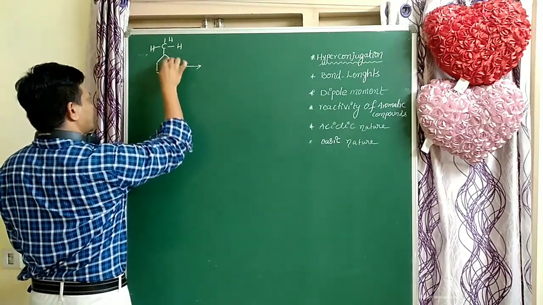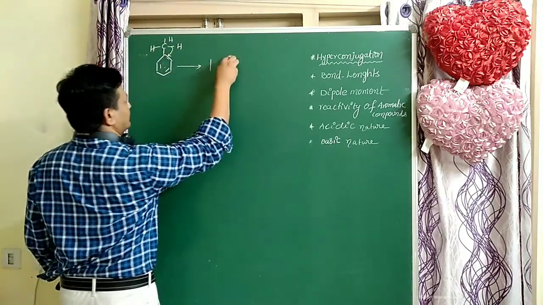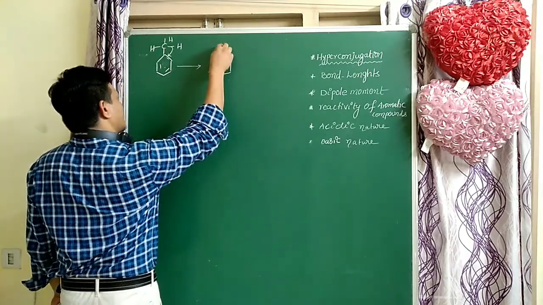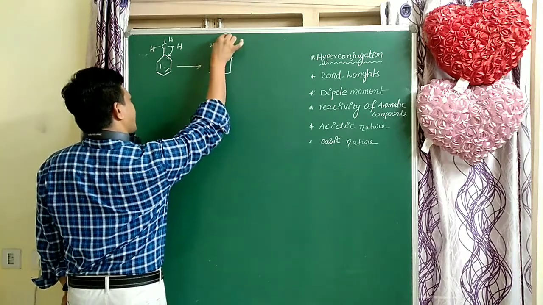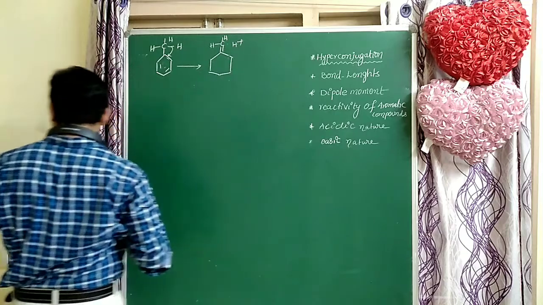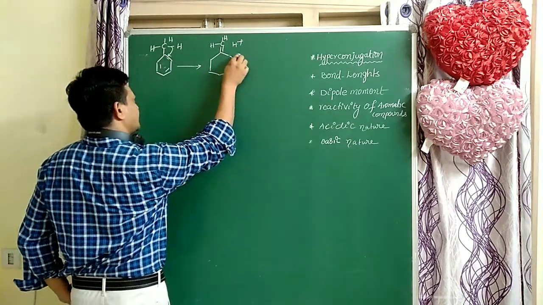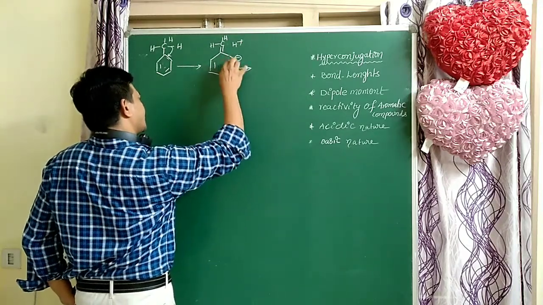These pi electrons go to here, so here a double bond is formed with the carbon, and here H plus, that is very important. The pi electron shifts here, so this is involved in resonance.